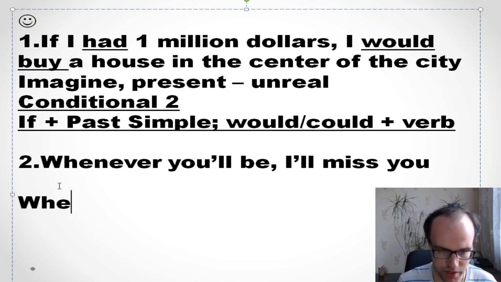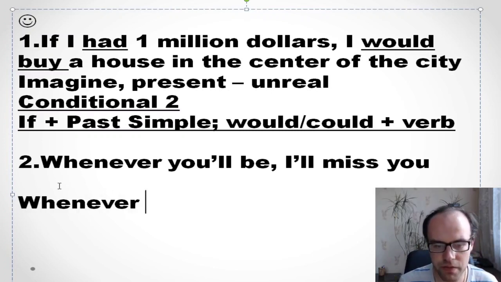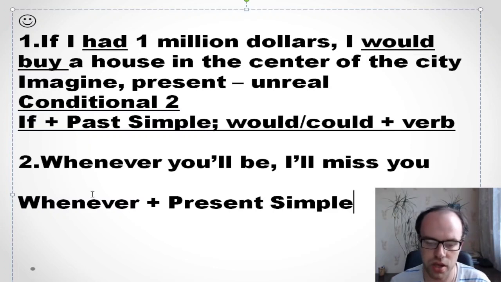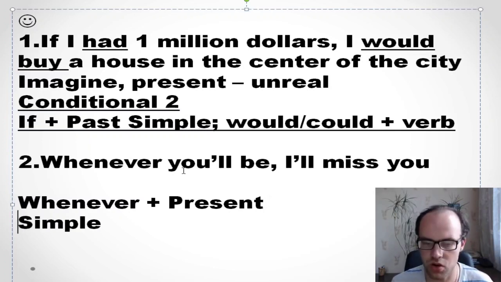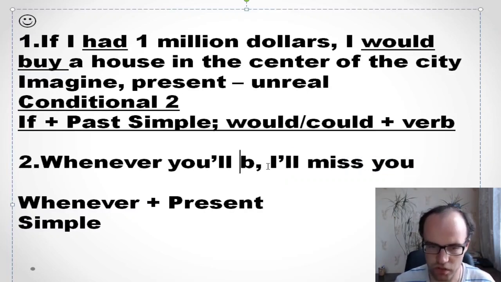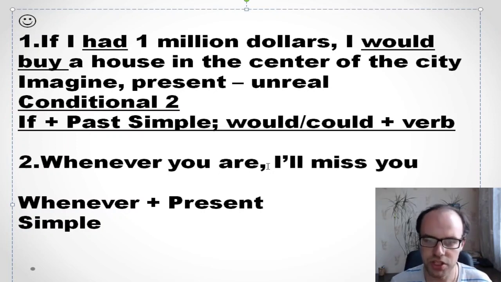Well, you need to remember that if you have whenever, so you need to use present simple, although you talk about the future. So you need to correct it. So whenever you are, right? So you're talking about the future. We see it looking at the second part of the sentence, I'll miss you, but we need to use present simple in the first part of the sentence. So whenever you are, I'll miss you. Okay, well done.